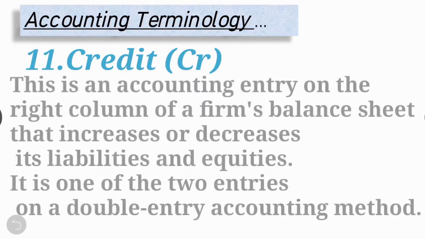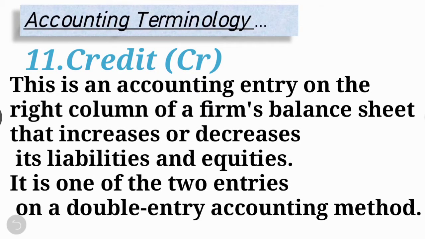11th terminology is credit. Accountants use a double entry bookkeeping system to record each business transaction in two accounts, credit and debit, right? Credits are accounting entries that either increase an equity or liability account or decrease an expense or asset account, right? Credits are made on the right side of an account. Debits must equal credits for an account to be in balance, right?